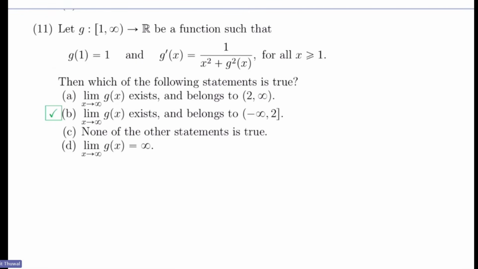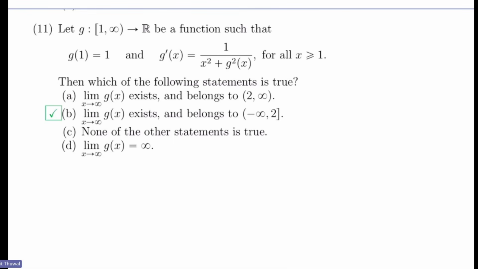Can you organize this book chapter wise also? What is the question? Is it chapter wise, year wise, or topic wise? Year wise. TIFR 2010, 2018, as in the exam, same order. Okay. So I will answer your questions at the end of this session. Okay, so let's solve this problem first.